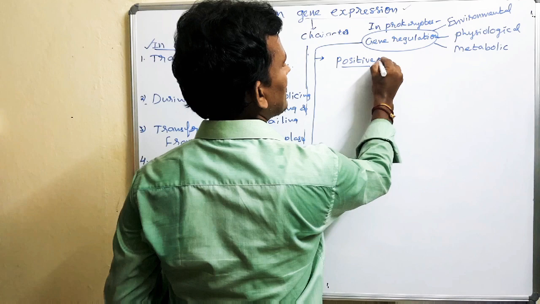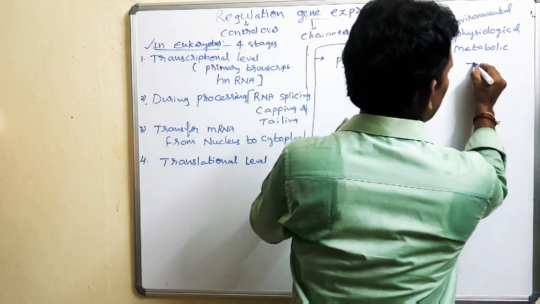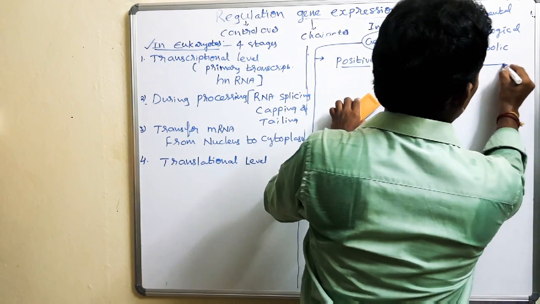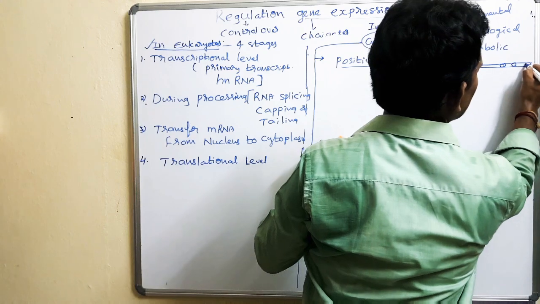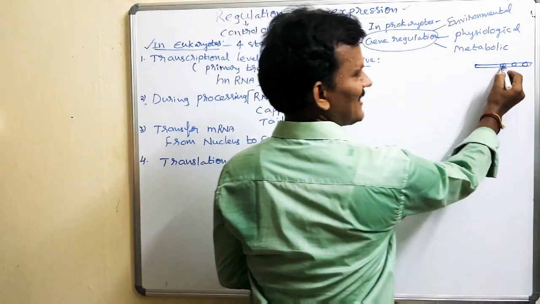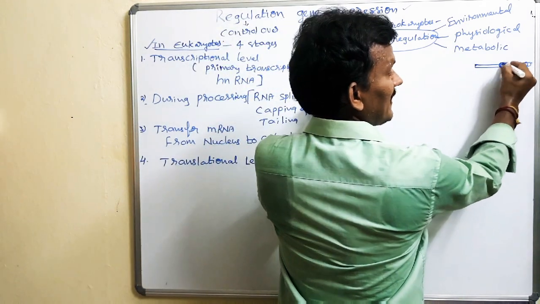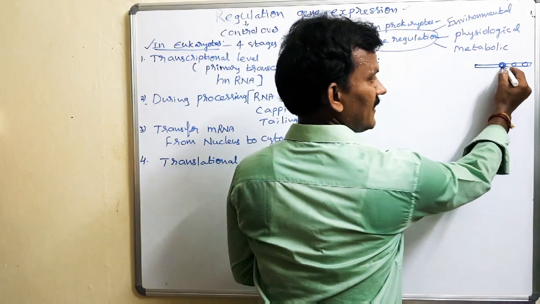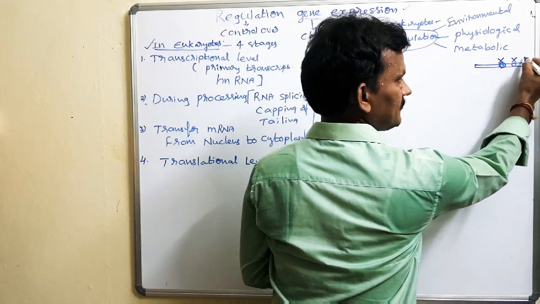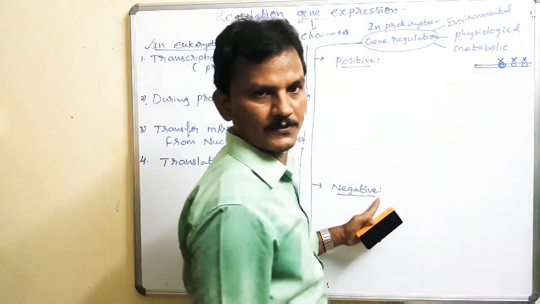What is positive gene regulation? For example, this is a segment of DNA that has genes. In positive gene regulation, the genes remain non-expressive until they are induced to do it.